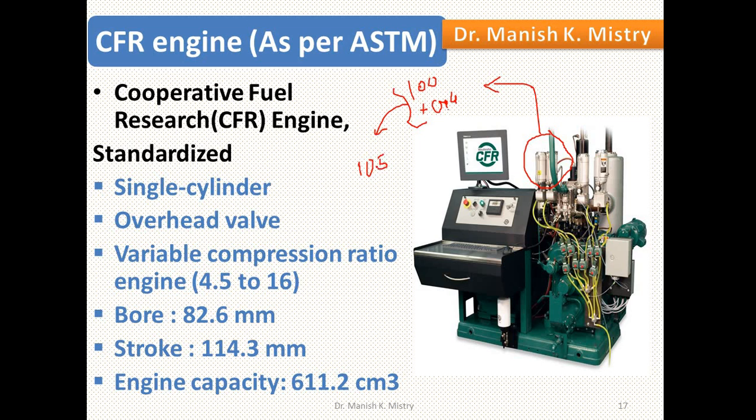So we are just comparing the knocking tendency with the reference fuel. If octane number is 105, that doesn't mean that fuel contains isooctane. Maybe it is another fuel, but we are only comparing the knocking tendency.